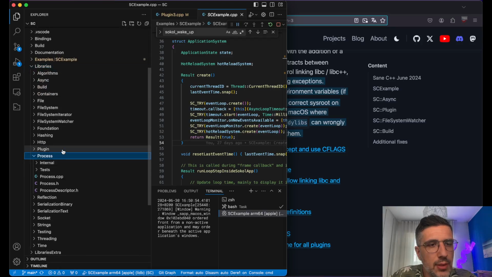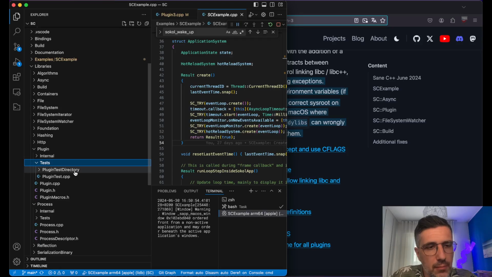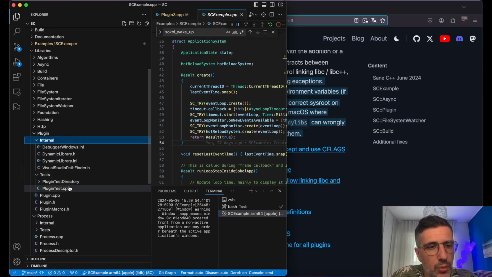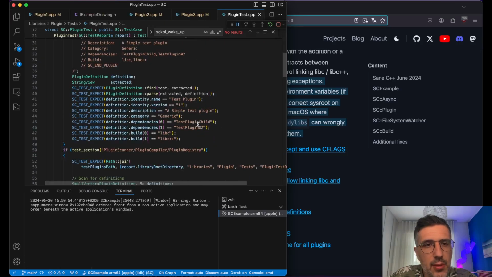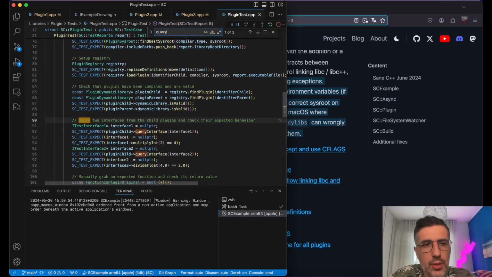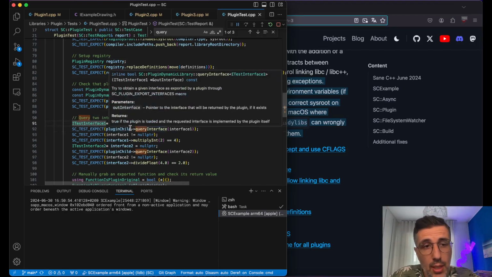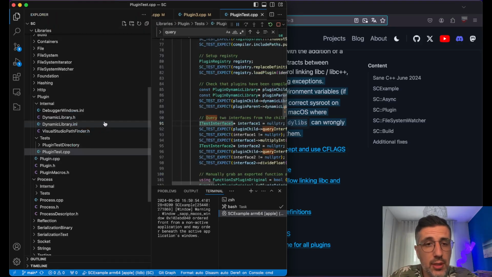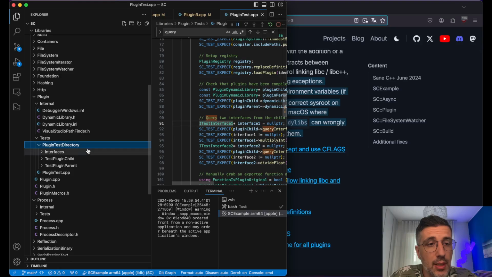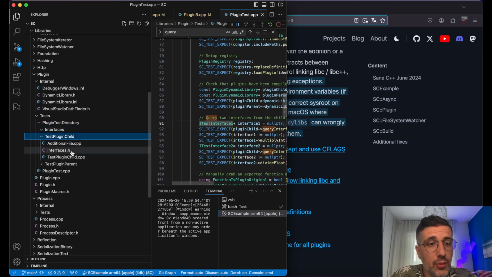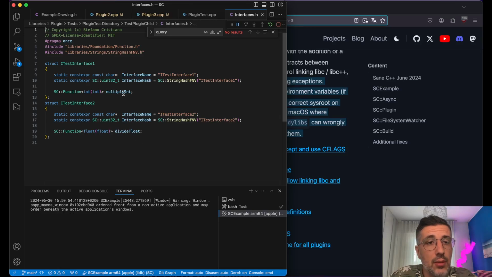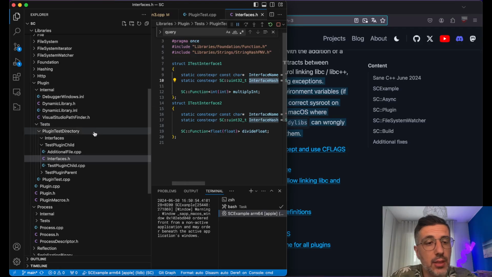I think that already exists in this library. We can take a look at the test, for example. Query interface. So how do you use the query interface? When you load a plugin, you can query interface for some interface, and this returns an interface, which is just a pointer to some class. How do you define this contract? If you have your interfaces, you can define this, for example, ITest interface 1 and 2. It will have a hash. This is exactly what is being matched.